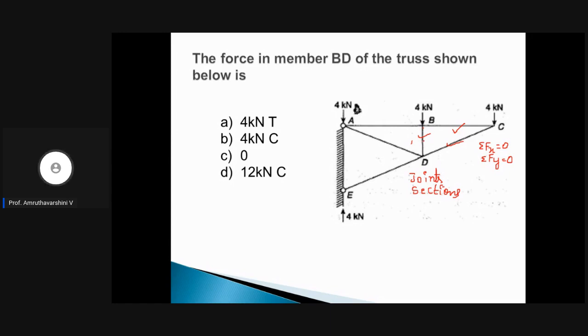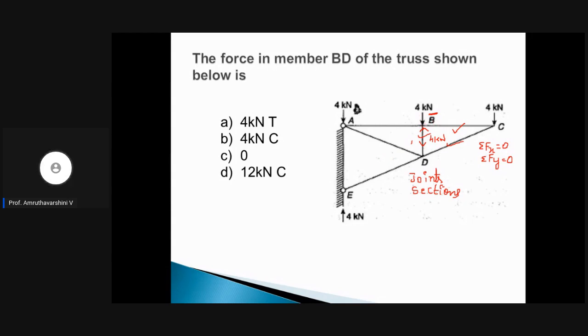So to counteract this 4 kilonewton force, we can give one compressive force, which is also 4 kilonewton in magnitude, and compression in nature. Why compression? Because this 4 kilonewton external load is also compressive in nature.